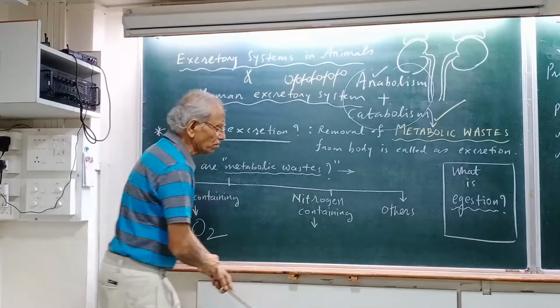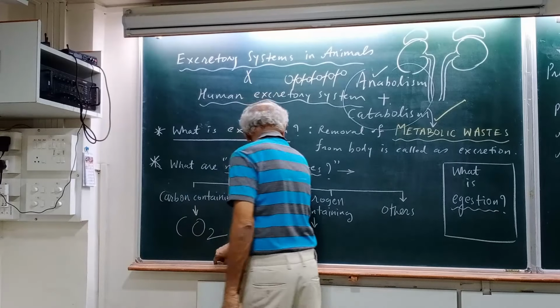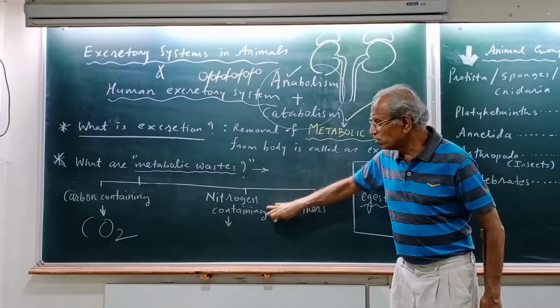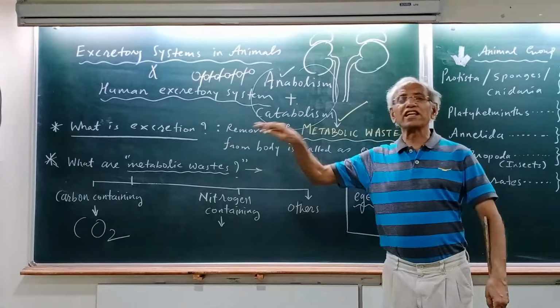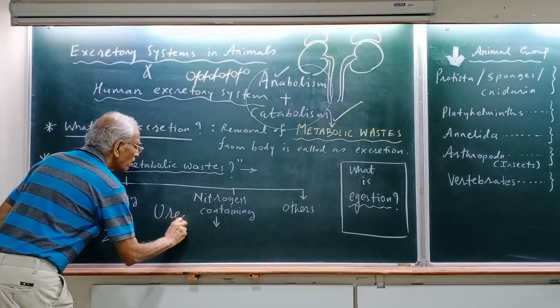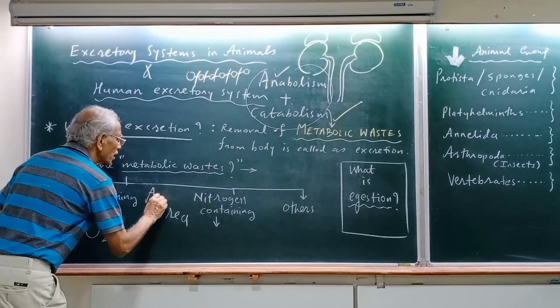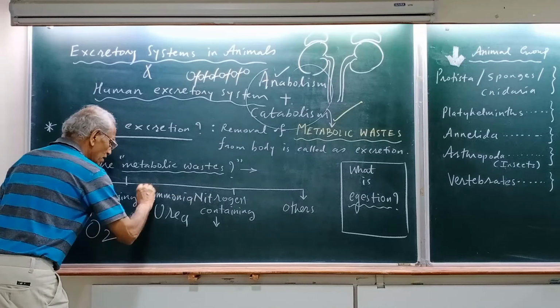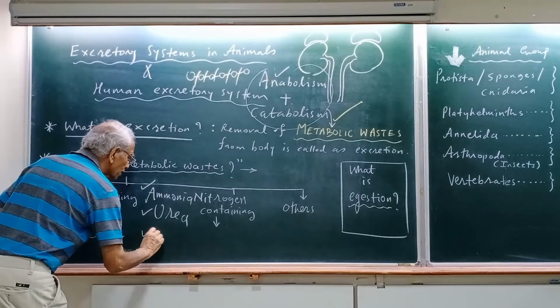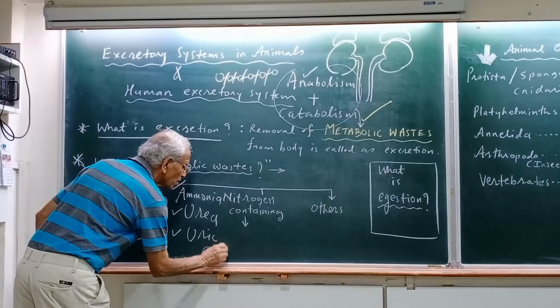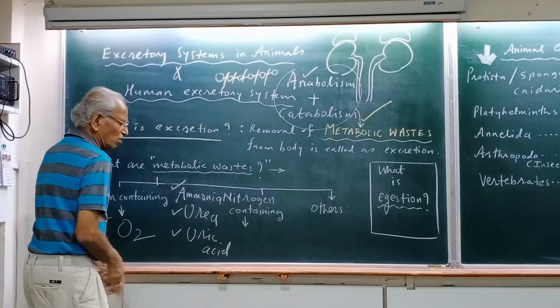This is very popular: carbon containing metabolic waste, carbon dioxide. But more commonly considered is nitrogen containing metabolic waste. There are many nitrogen containing metabolic wastes: ammonia, urea, uric acid. There are some other compounds also, but I will not go into those details.